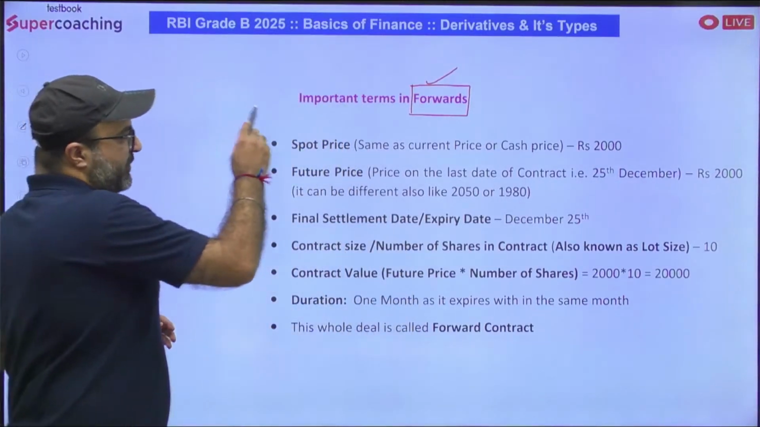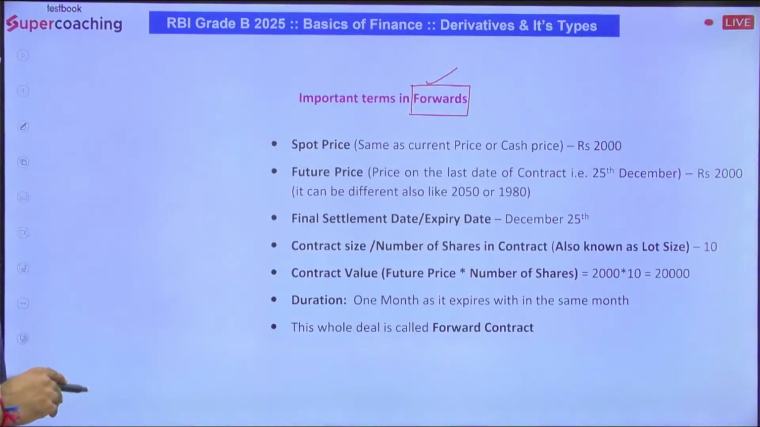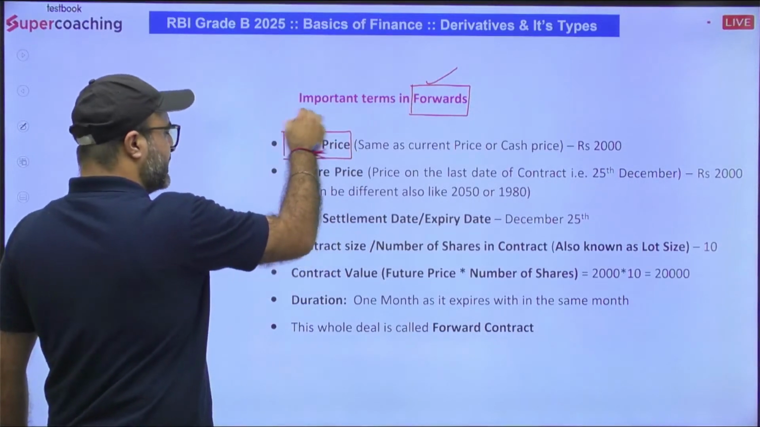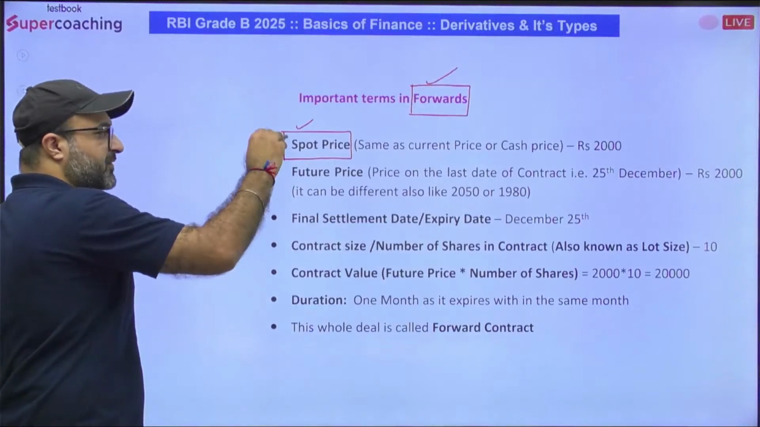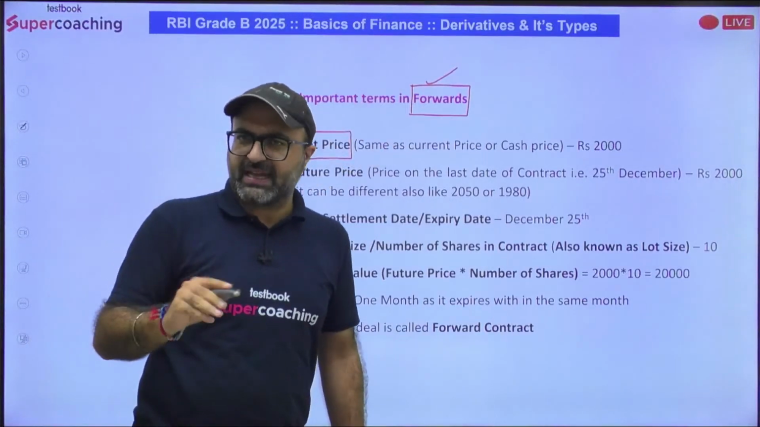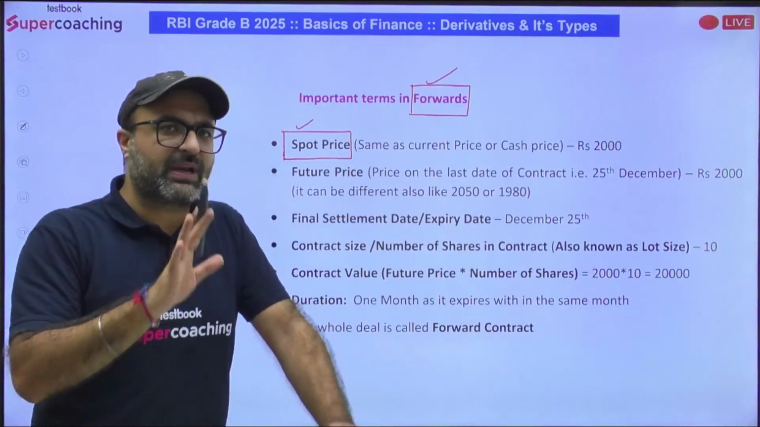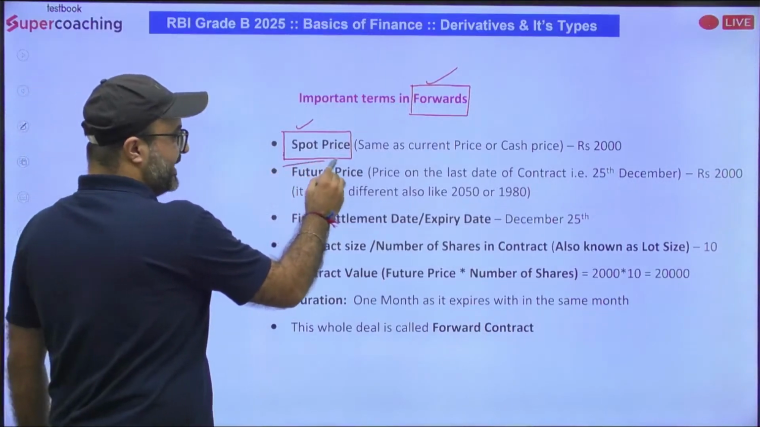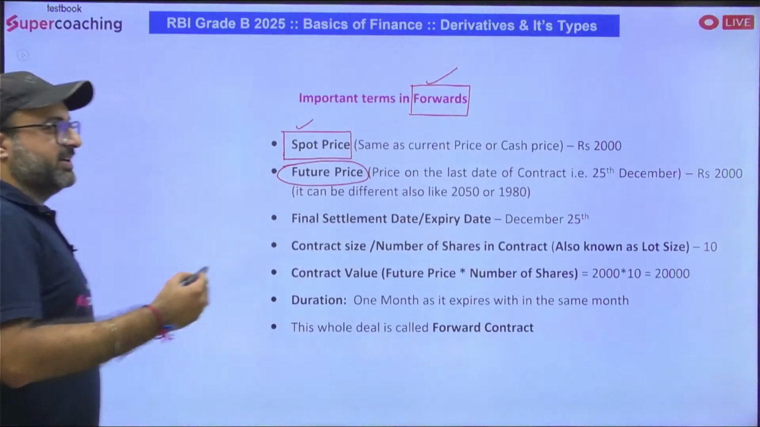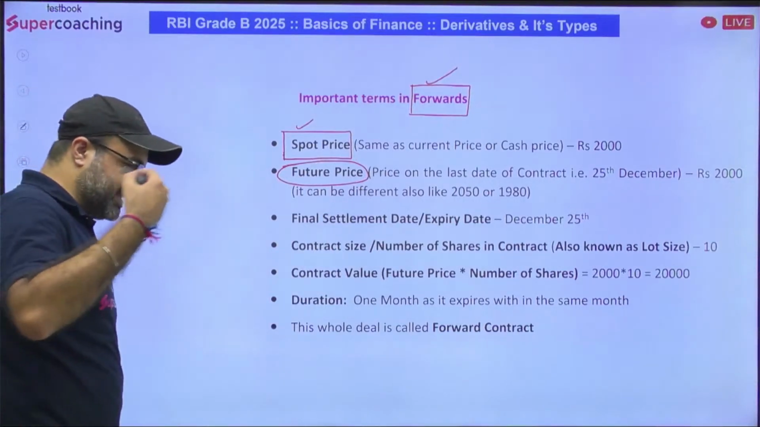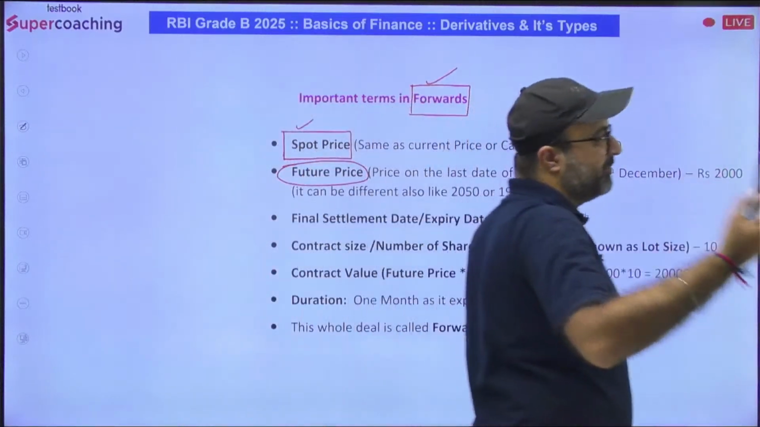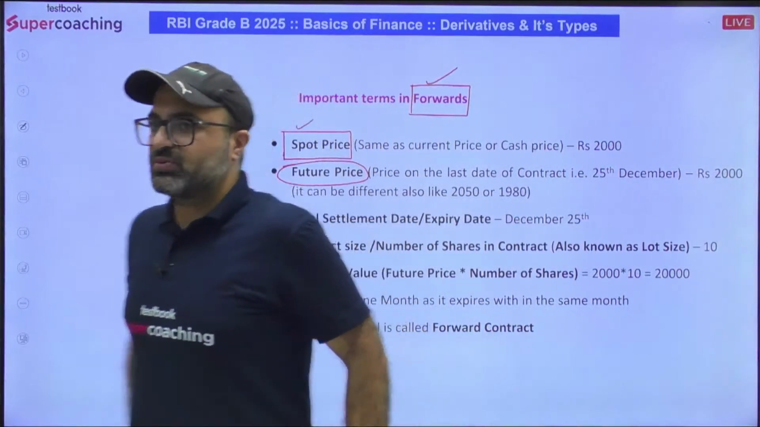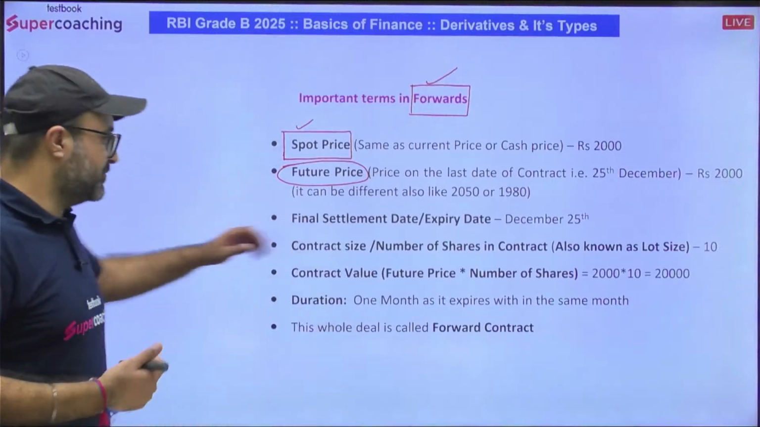Now, we have certain important terms related to the term forward. First one is spot price. What is spot price? The price of the asset at the time of signing the agreement, that is known as spot price. Second is future price, the price at which the derivative is going to be exercised. That means on the future date which you have prefixed, when you are going to settle, what is going to be the price on which settlement is done? That is known as future price.